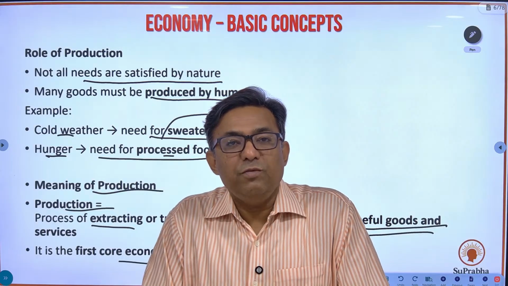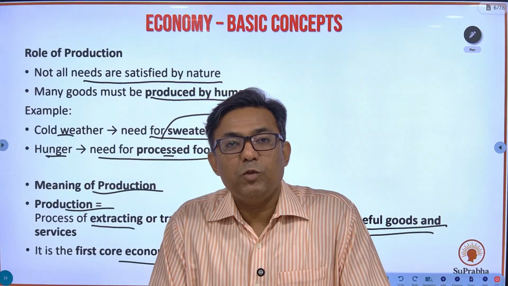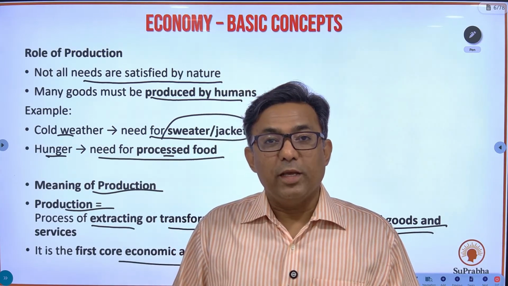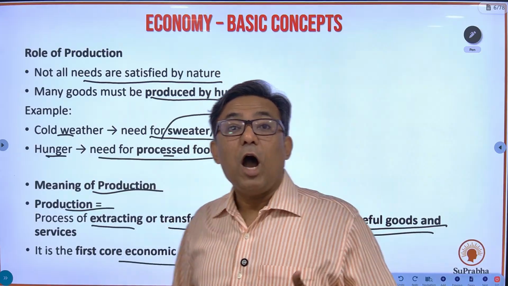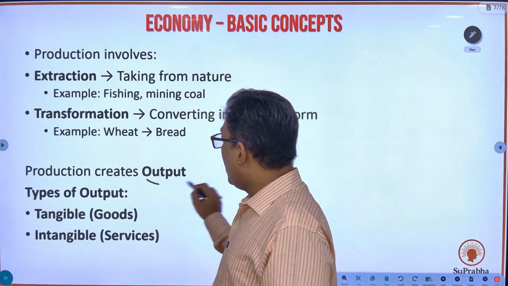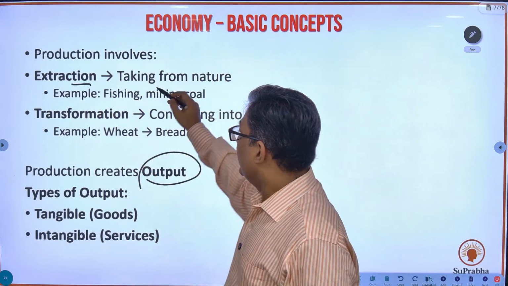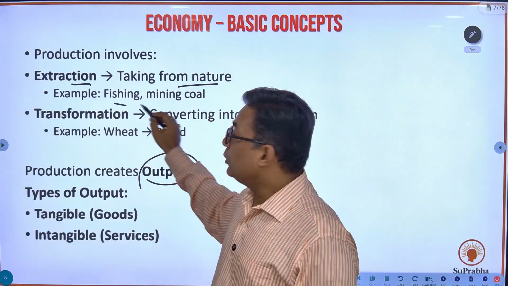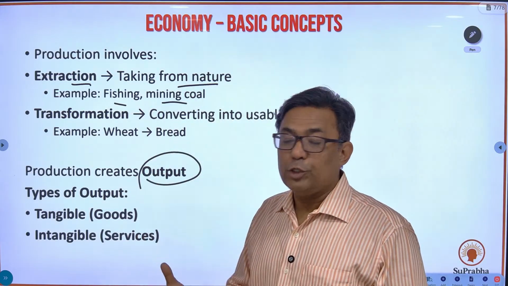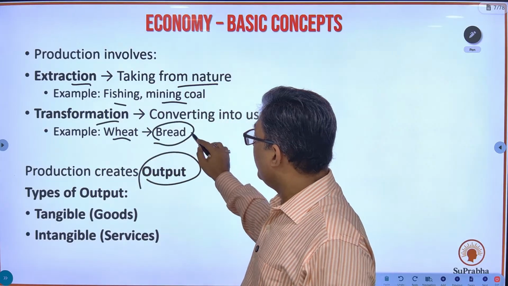So this then brings to the question, where does production leave us? Okay, where does production leave us? So production जब हमने किया तो उससे क्या मिलता है? Production will give us outputs. Okay, production will give us output. Fine. So whenever you go for extraction, that is taking from nature, example fishing, mining, coal, okay, it will give you an output, that is coal or fish. Or there is transformation, wheat will be transformed to bread, so bread becomes the output.